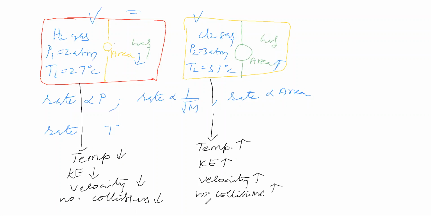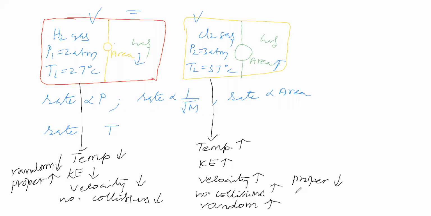Therefore, due to more number of collisions taking place, the direction of movement will be changing. Therefore, extent of random motion is more here, and extent of random motion is less here. Random motion is more in the sense proper motion will be less. Here random motion is less in the sense proper motion will be more. Now you say how the gas molecules will move in this way.